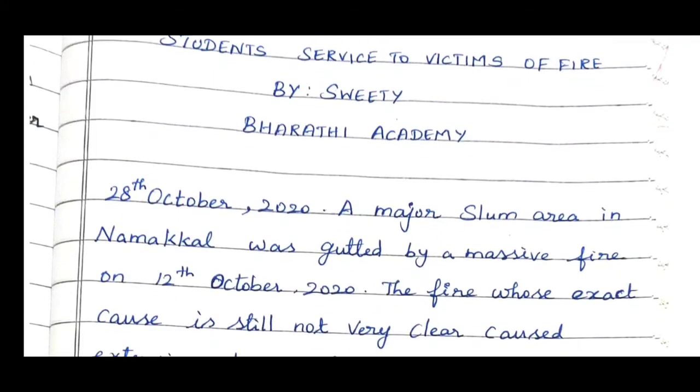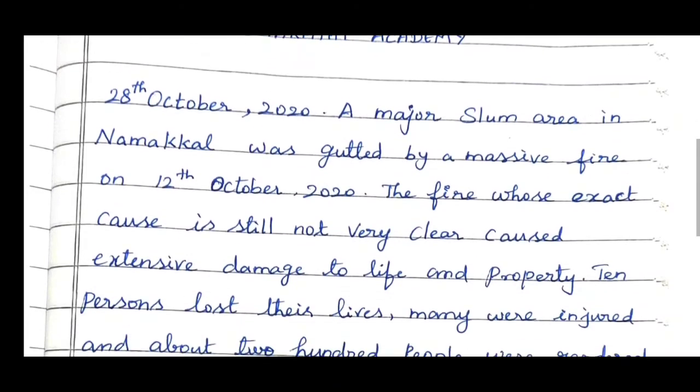Then you have to start with the date, month and year. A major slum area in Namakkal was gutted by a massive fire on 12th October 2020. The fire, whose exact cause is still not very clear, caused extensive damage to life and property.